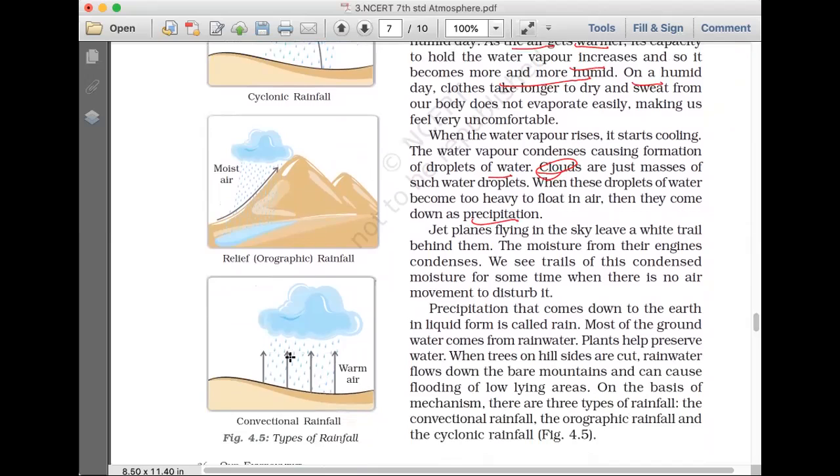There are different kinds of rainfall, and we will study all these things in detail. One is convectional rainfall, relief rainfall, and cyclonic rainfall. These are the types of rainfall which we will be studying in detail in the future slides.